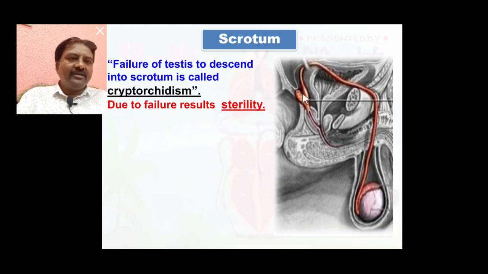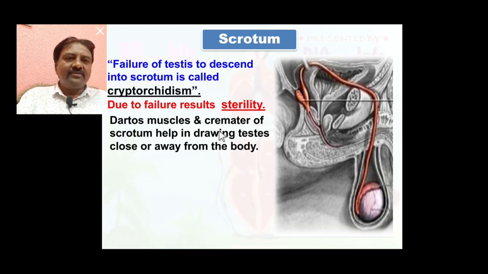At the time of fetal life, the testis is present in the abdominal cavity, but later on they descend into the respective scrotum. If they do not descend, the testes remain in the abdominal cavity. Such a condition is called cryptorchidism, and due to this condition the person becomes sterile.